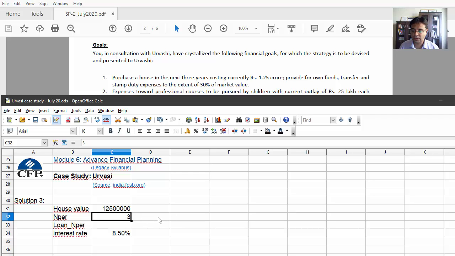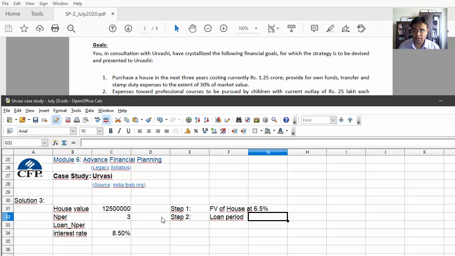Okay, so what I'll do is I'll put the step, okay? So step 1 is we have to find the future value of the house and the rate of appreciation is 6.5%. Okay, that is the first step. Okay, next is, okay, we have to find what is the loan period. So step 2 is the loan period.